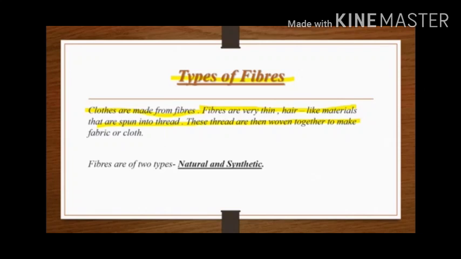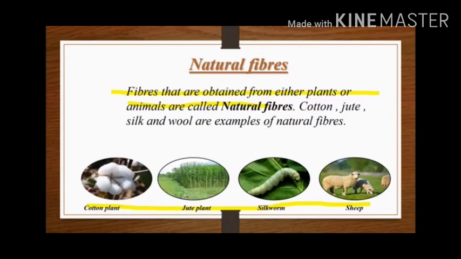These fibers are of two types. First one is natural and second one is synthetic fibers. Natural fibers are generally obtained from either plants or animals. They are called natural fibers. So cotton, jute, silk and wool are examples of natural fibers.